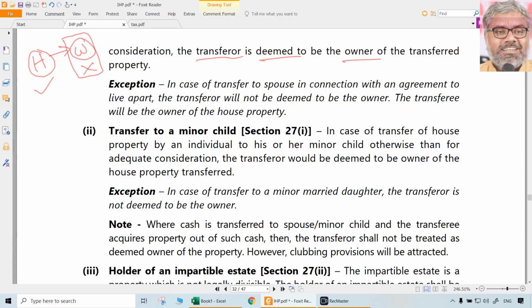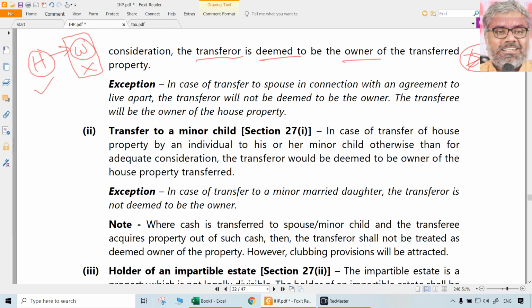Now that there is a point of adequate consideration, there is also another case law, on love and affection and adequate consideration. Somebody argued that I transferred the property to my spouse out of love and affection. Love and affection is the adequate consideration, he argued in the court. Court said, no, love and affection is not an adequate consideration. When we say consideration here, it has to be monetary consideration. So, anybody transferring the property without monetary consideration to the spouse, no problem, they can do that. Nobody is saying they cannot do that. That is their wish, and nobody stops them to register the property in their spouse's name. No problem. But what is the Income Tax Act impact of it?